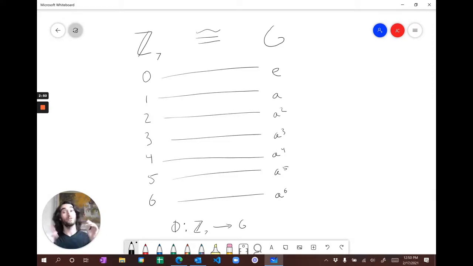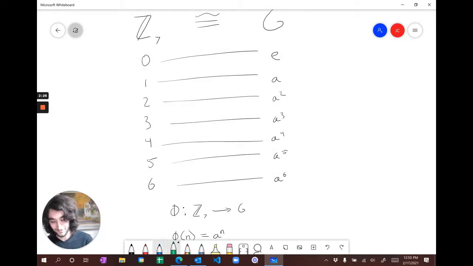And here's the beauty of isomorphism: you can forget all the nitty-gritty details of what group you're talking about. You just know it's isomorphic to the group that you already were talking about. So anything that we said about Z7 is instantly true for G. I know Z7 has 6 generators, so definitely G has got to have 6 generators, no questions asked.